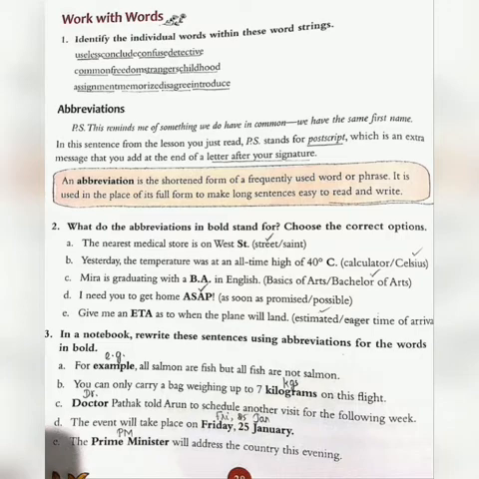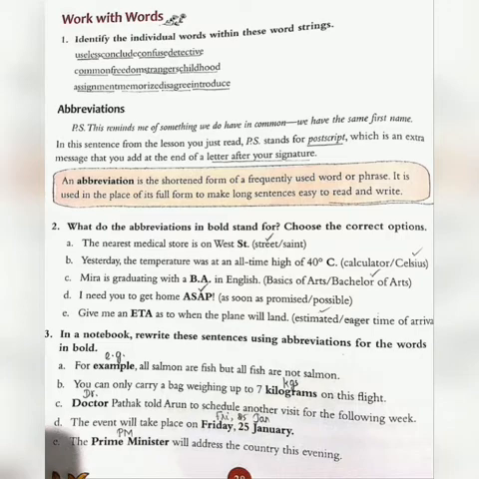For kilometers, in short, we usually write km. For kilogram, in short, we say kg. For Bachelor of Arts, we say it in short as BA. Now, can you understand what an abbreviation is?